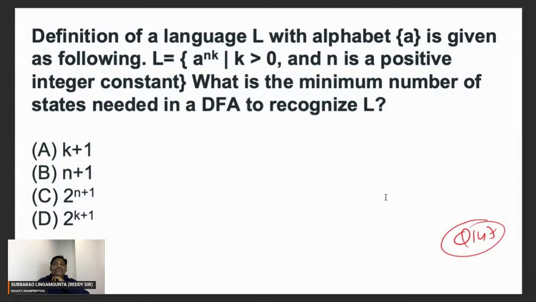L is equal to nk, where k is greater than 0, and n is a positive integer constant. Remember, here n is constant. K is the one which is greater than 0 and keeps on changing. So k value 1, k value 2, k value 3. But remember, n is a positive integer constant. N is fixed.